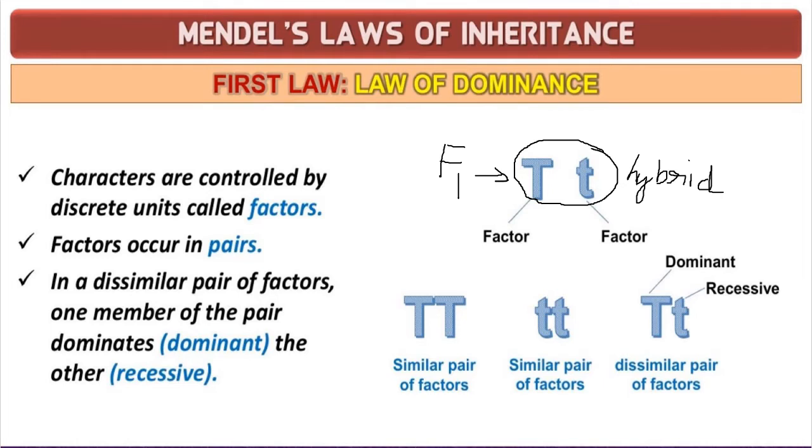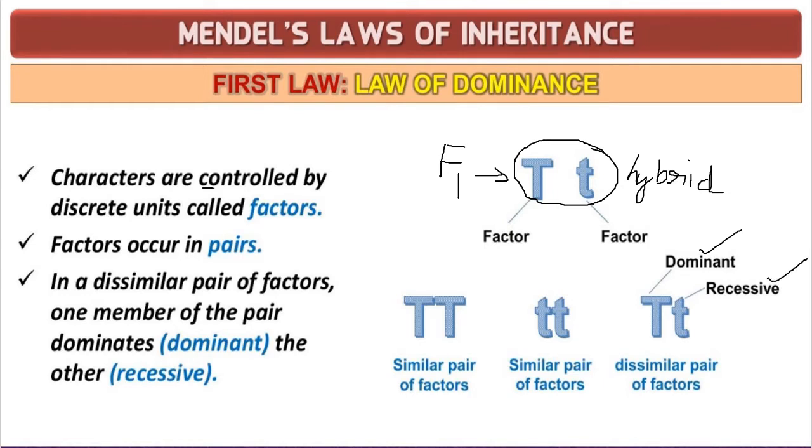So here we say when two contrasting characters are present in a single individual, that is a hybrid, only one character is considered dominant, which is expressed. If this T is expressed, it is because it is a dominating characteristic. It is called a dominant, and the one which is suppressed is called a recessive. So here capital T is the dominating character and small t is the recessive one. So here I have written three points.